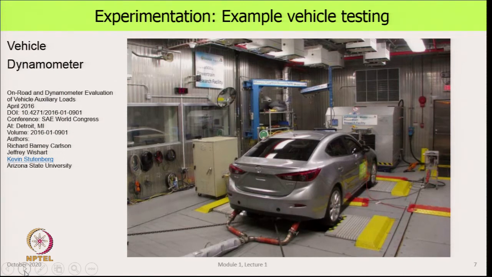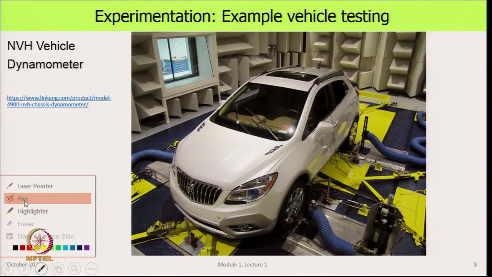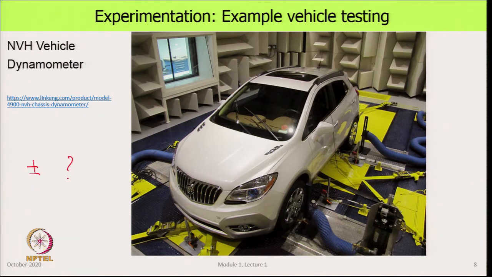Many students are fascinated by automobiles, but the way the automobile is actually tested is in a facility which you see in this picture. This is taken from a website. This is a very extensive facility, and what you are measuring is you run the vehicle in a particular way and measure its emissions, you measure the fuel it consumes, all of that. But in doing that, everything on this facility is controlled very, very tightly and within plus minus something.